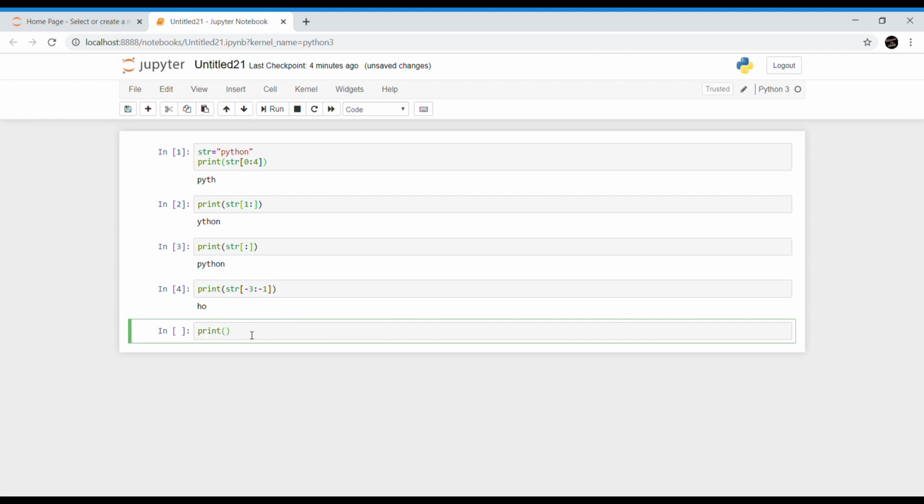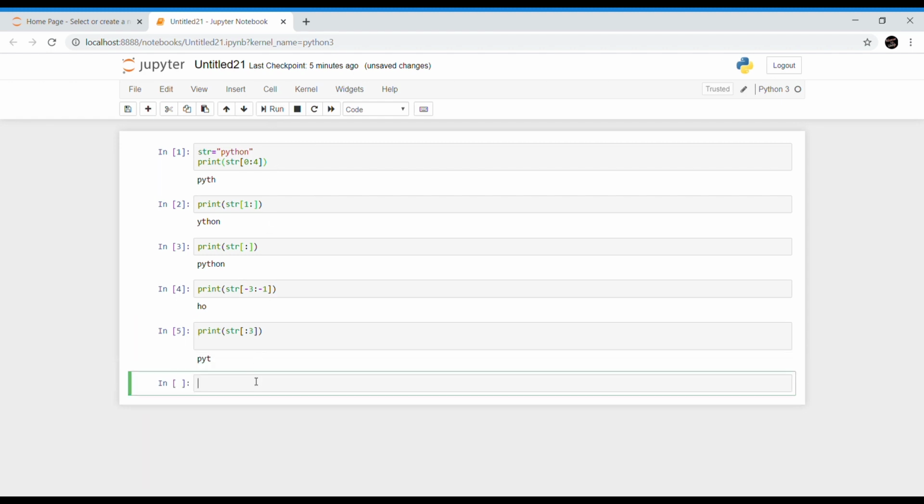Print str of colon 3. Here, omitting the first index directs the Python interpreter to extract the substring till the second index starting from the beginning, that is index 0. It will actually start from index 0.